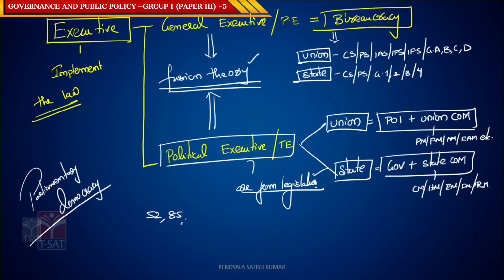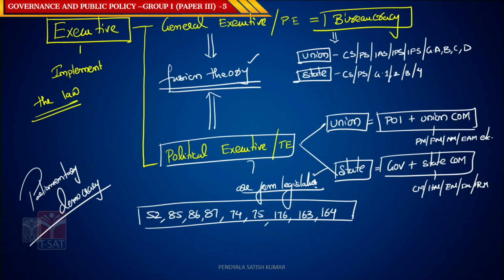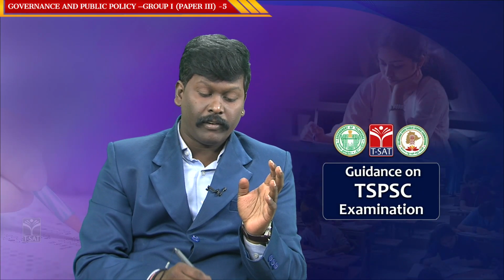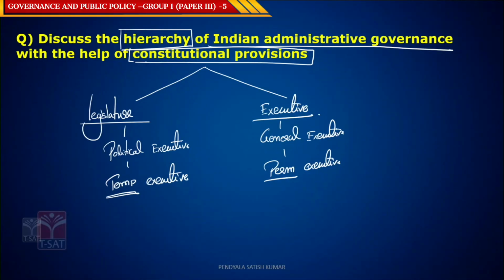So what are the constitutional provisions linked to this? Article 52, 85, 86, 87, 74, 75, 176, 163. All these are the constitutional provisions linked to whatever we have discussed now. Yeah, 308, 311, all these. The constitutional provisions are linked to the executive part which you have discussed till now. So this is the answer you need to write for this particular question of discuss the hierarchy of Indian administrative governance with the help of the constitution.